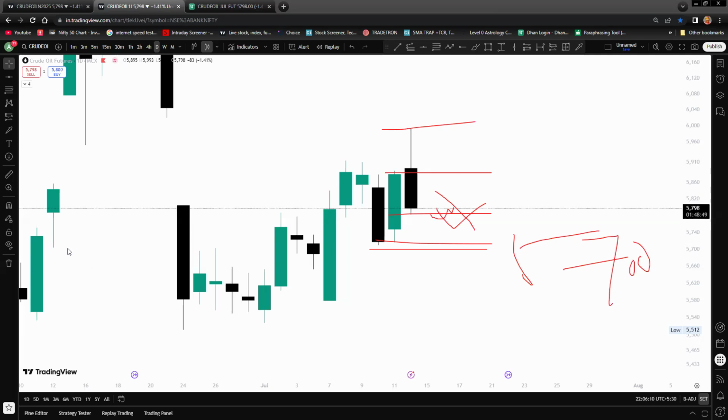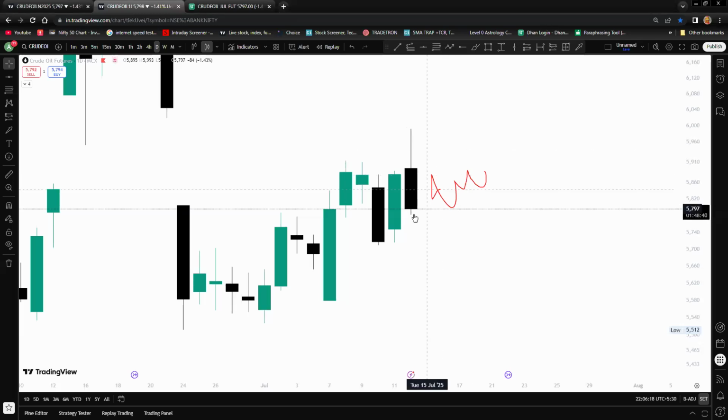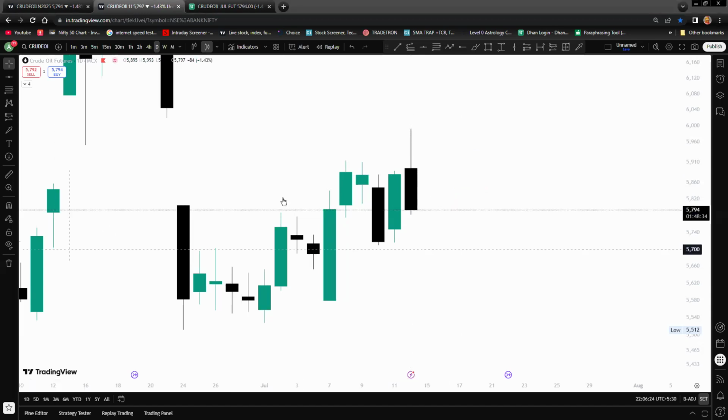Although there are possibilities that crude oil can be sideways, I will update you tomorrow, but this is the main instance. Currently, crude oil is closing bearish, so we will be taking precaution for tomorrow towards the bullish trades.